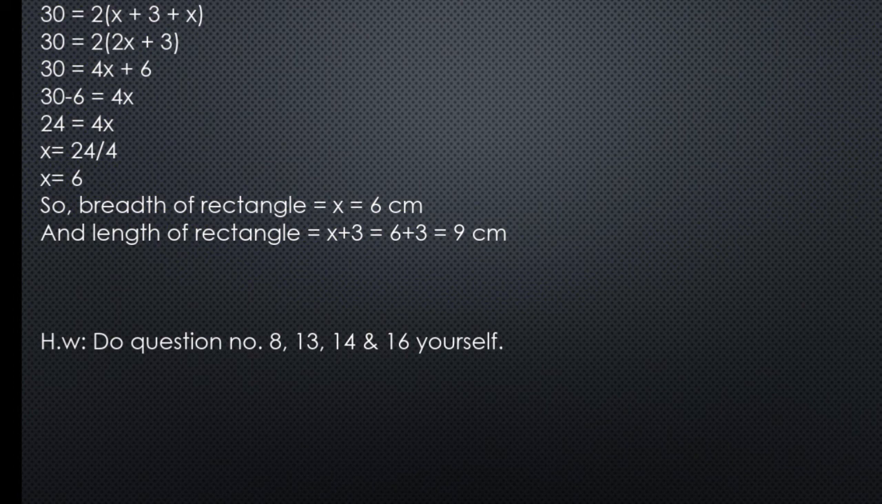So we have 24 by 4, and when we cancel it, like 4 1s are 4, 4 6 are 24, we have x equals to 6, and we have supposed that x is our breadth, the breadth of our rectangle, okay. So breadth of rectangle equals to x equals to 6 cm, and length of rectangle was x plus 3, alright. Therefore 6 plus 3 equals to 9 cm.